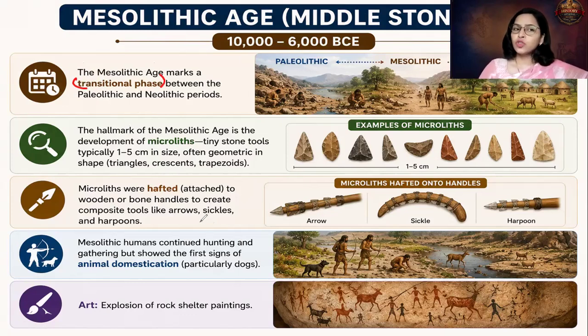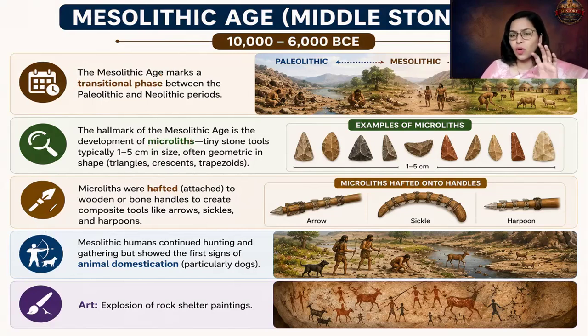Now, when you talk about the Mesolithic age, there is one hallmark development of the Mesolithic period, or you can say the characteristic feature of the Mesolithic age. And this characteristic feature is the use of microliths. We are going to understand them in detail. Microliths are the characteristic tools of this particular age. Whenever you are talking about the Mesolithic age, the first thing that should hit your mind should be the microliths.